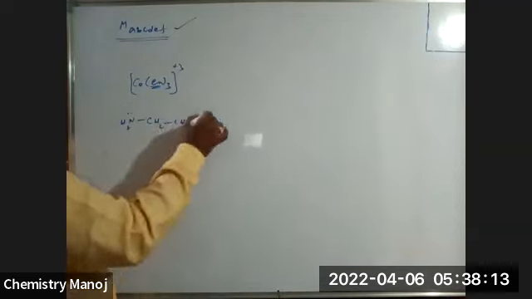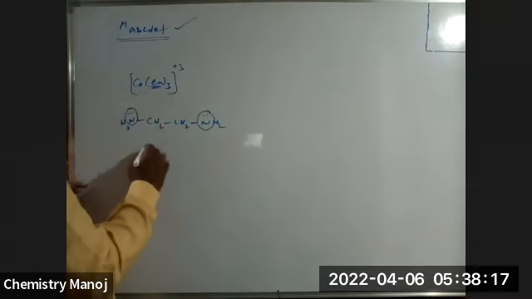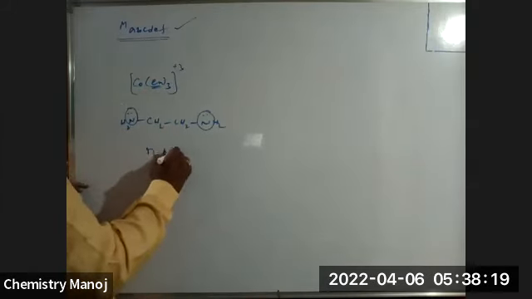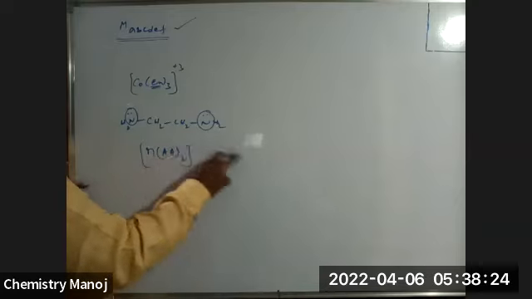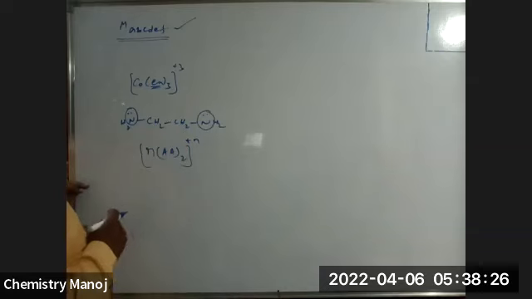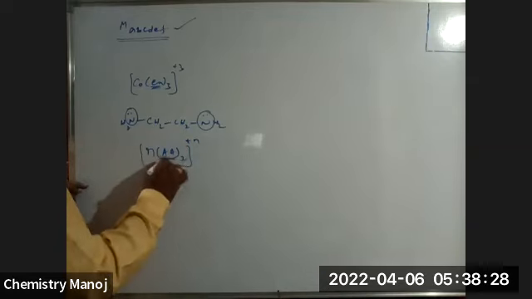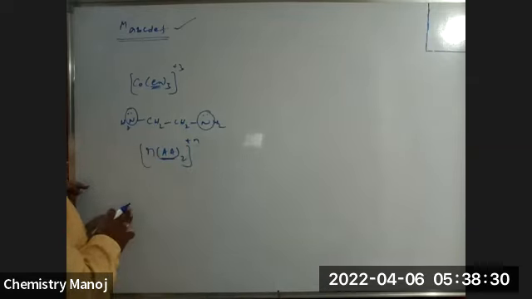Here, this is a donor atom, this is a donor atom. Both the donor atoms are the same type. That is why we call it AA type, M(AA)3.